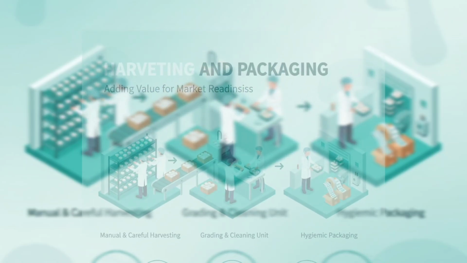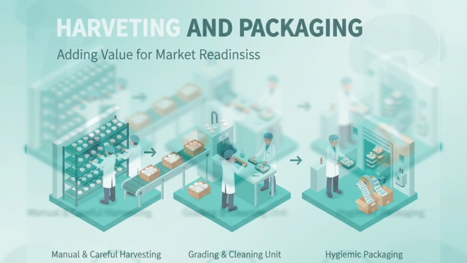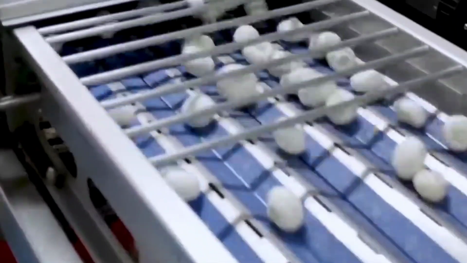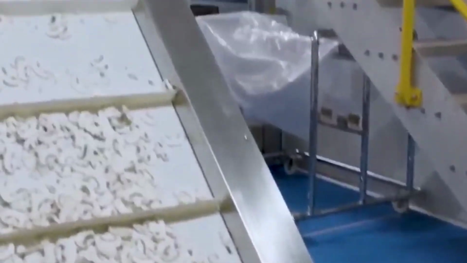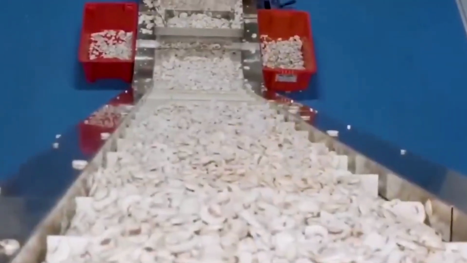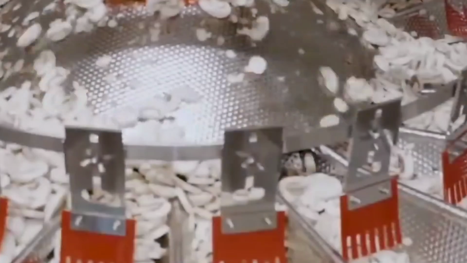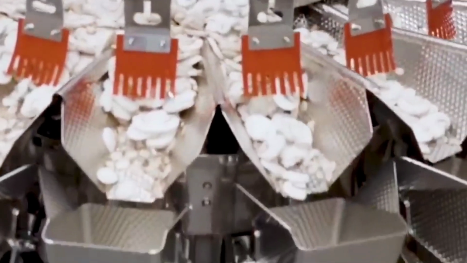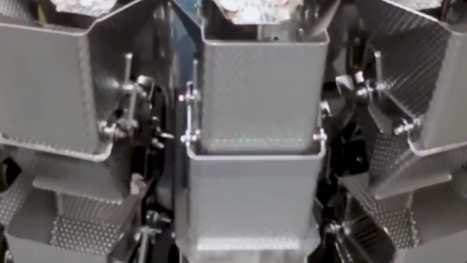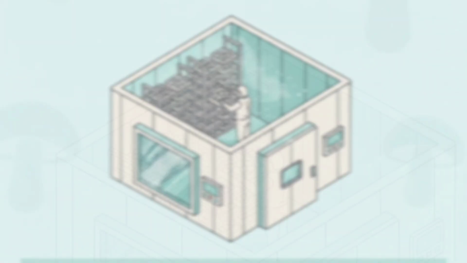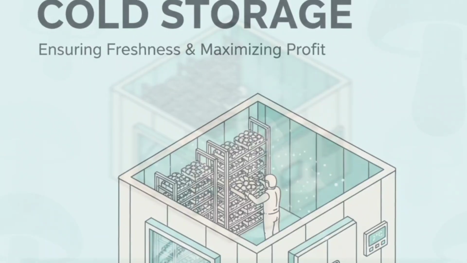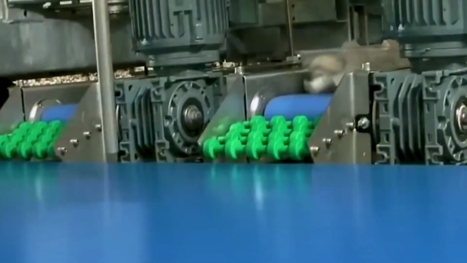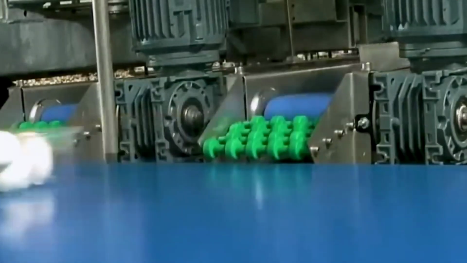Harvesting and packaging. As production increases, harvesting and packaging must also expand. Mushrooms are delicate, and they need to be harvested carefully and quickly transported to the packaging unit. In an expanded facility, mushrooms are cleaned, graded, and packed in hygienic conditions. Packaging adds value by ensuring mushrooms reach the market in good condition, labeled and ready for sale. Cold storage. One of the most important additions in expansion is cold storage. Mushrooms are highly perishable and can spoil within a day if not stored properly.